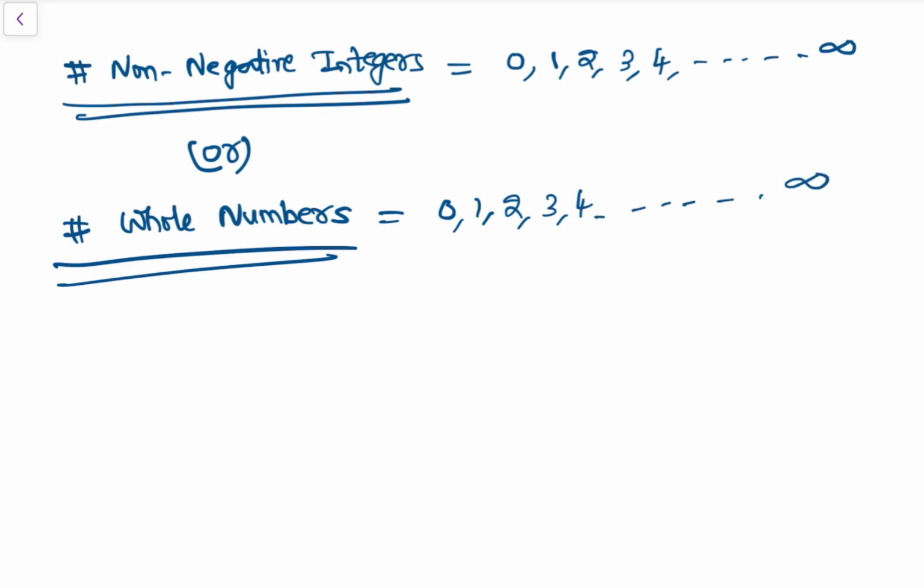So whole numbers start with 0. You can remember it: whole is in this form, 0.